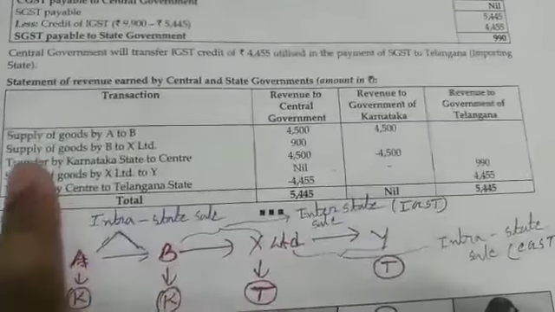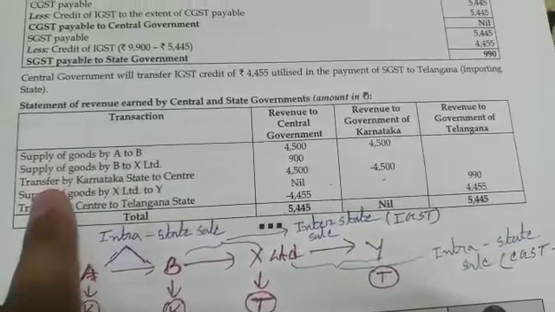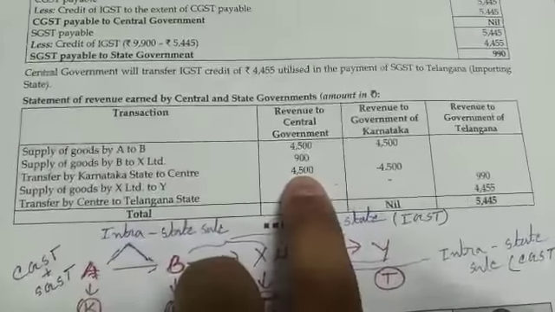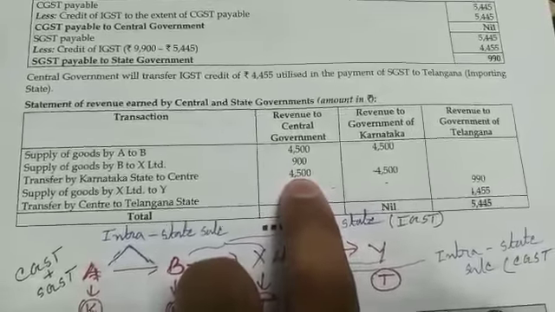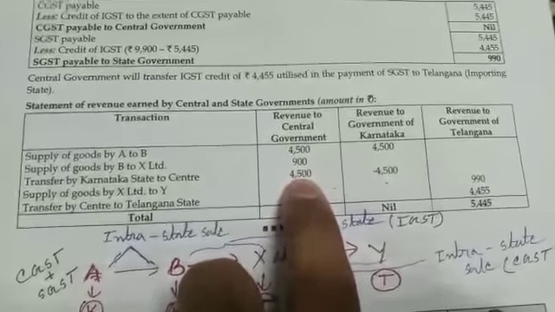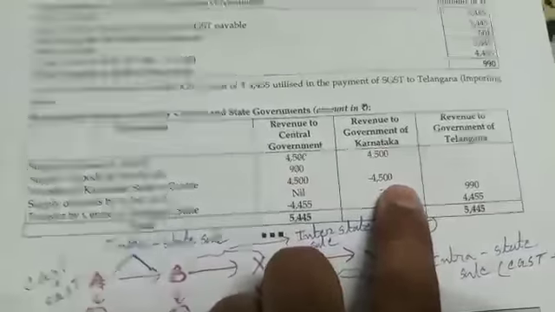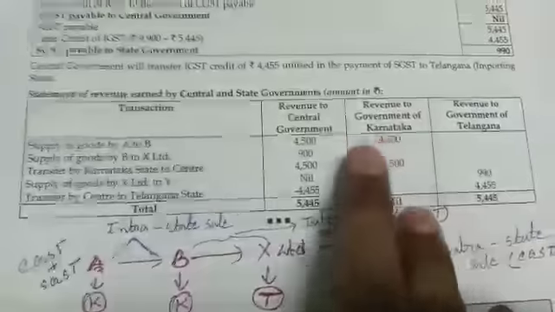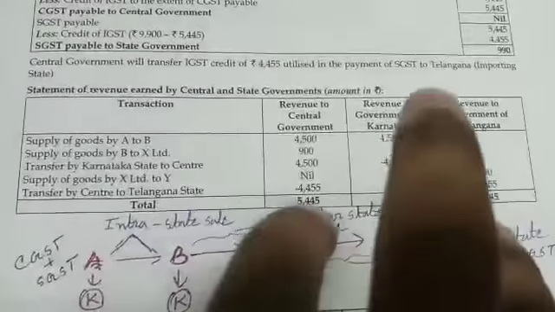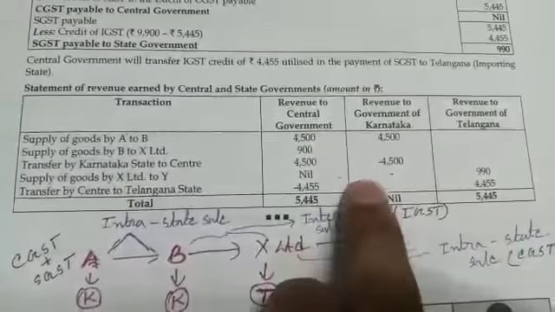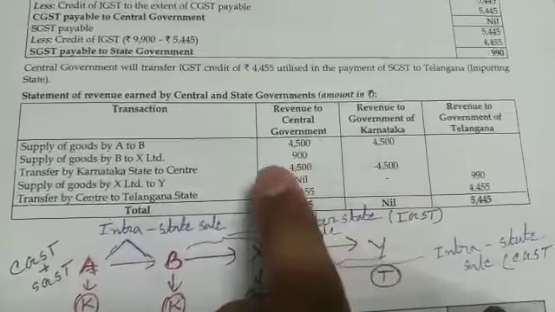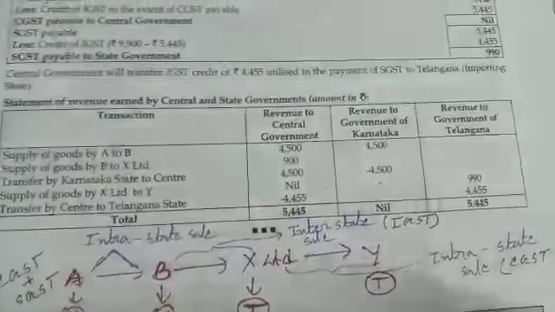So here the transfer is to be made by Karnataka state to central government. Here central government will get the amount of rupees 4,500 and Karnataka government will pay the amount of rupees 4,500, because the product was actually not consumed in the state of Karnataka, though Karnataka government collected GST in the form of SGST, and that amount of SGST is to be transferred by Karnataka state on account of the central government at the time of making interstate sale of such product.